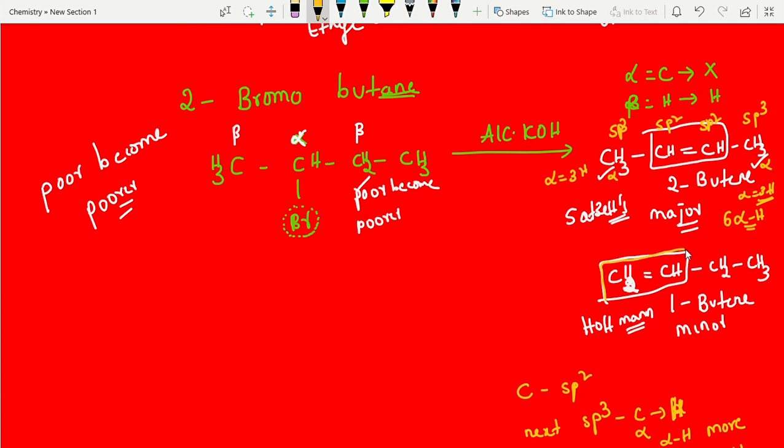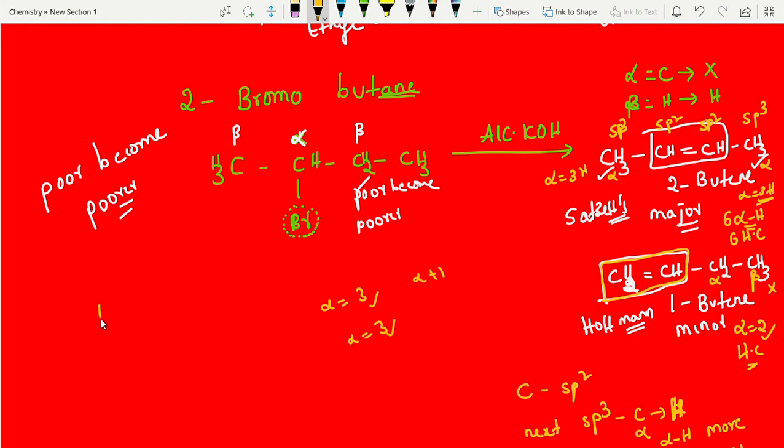So this is your active site. On this side I don't have alpha, I have only this, and this is beta. We are not considering beta, only alpha. So alpha hydrogens, how many here? 2. Alpha hydrogens 2, that's 2 hyperconjugation structures. In the olden rule, we take alpha hydrogens 3 means alpha plus 1, but nowadays we are not taking like that; the same number of hyperconjugation structures we consider. Here alpha hydrogens are more, 6 alpha hydrogens means 6 hyperconjugation structures.